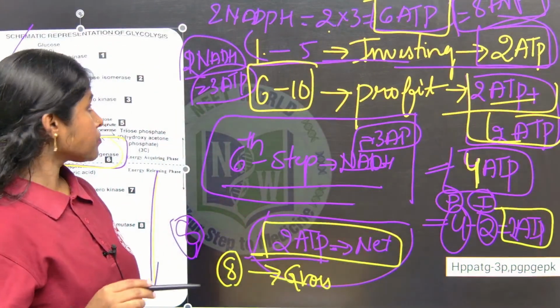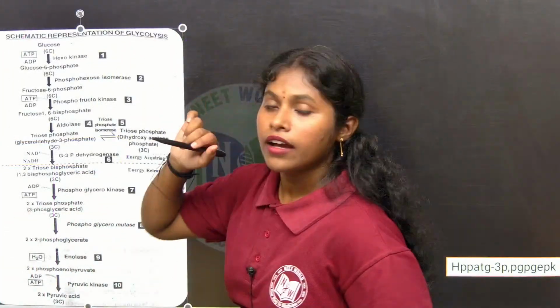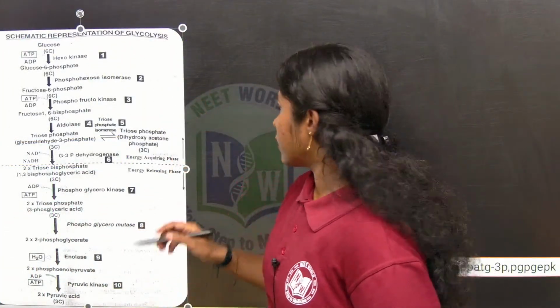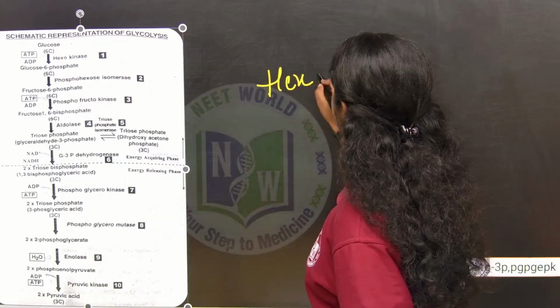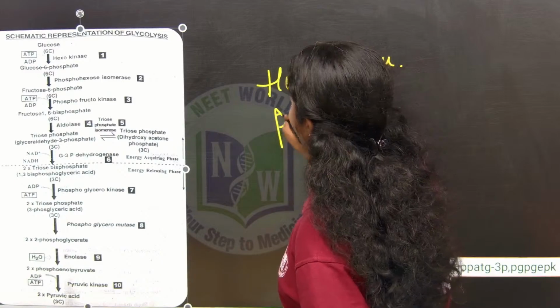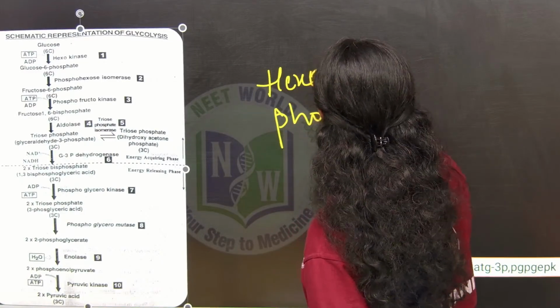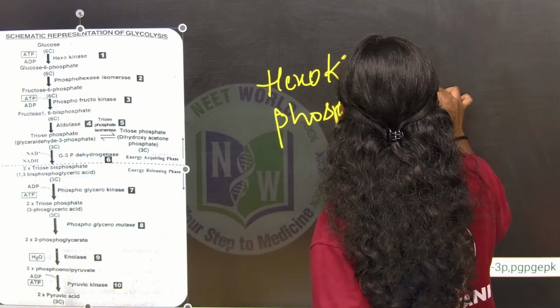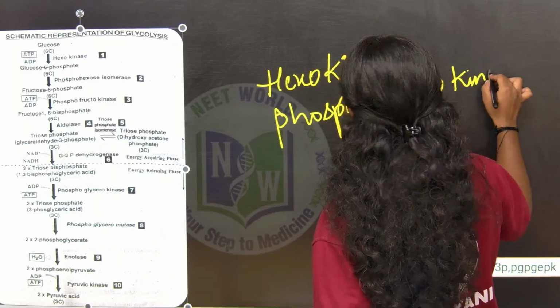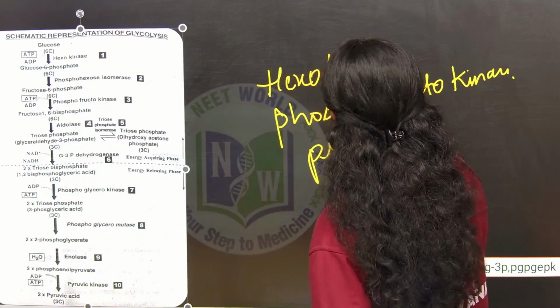Got it? In these 10 steps, there are 3 regulatory enzymes: hexokinase, phosphofructokinase, and pyruvate kinase.